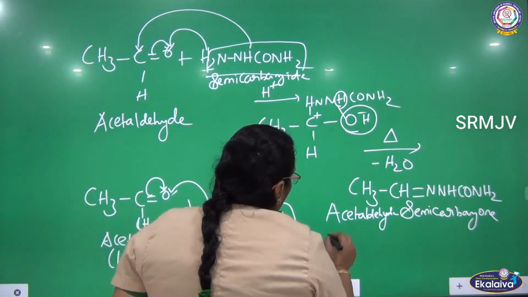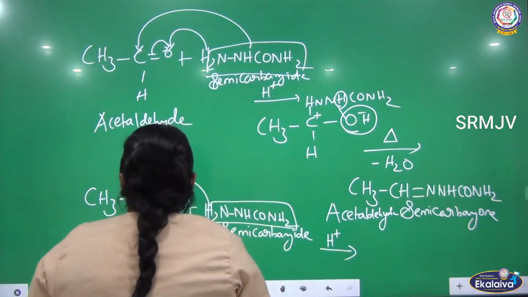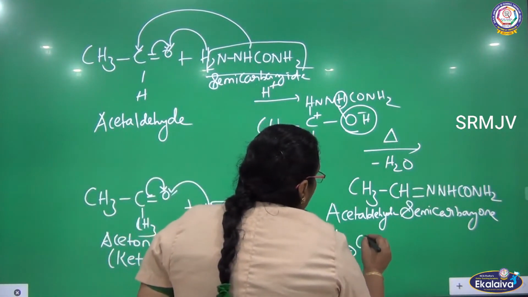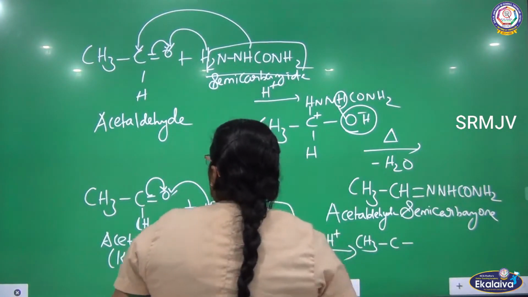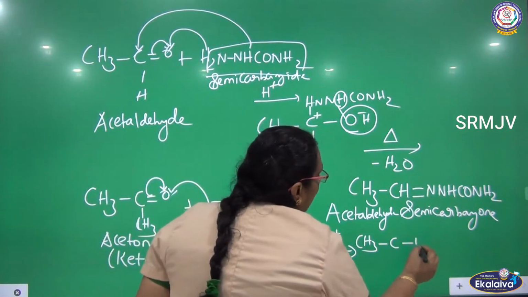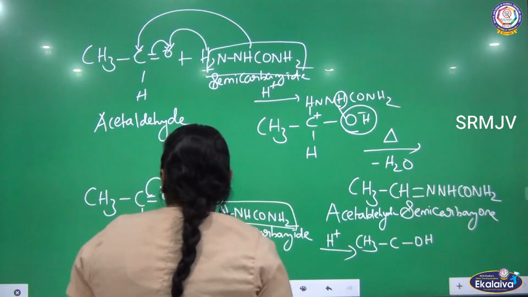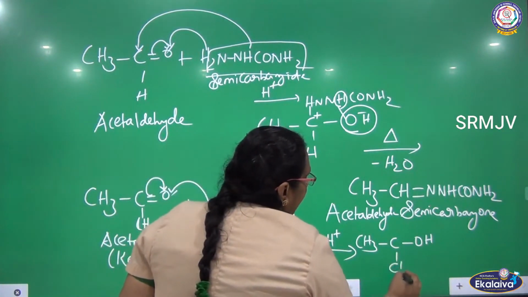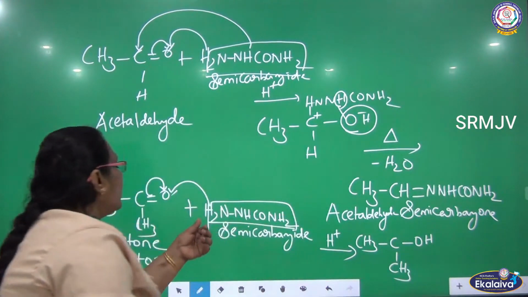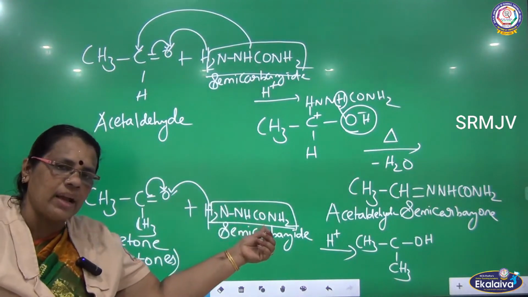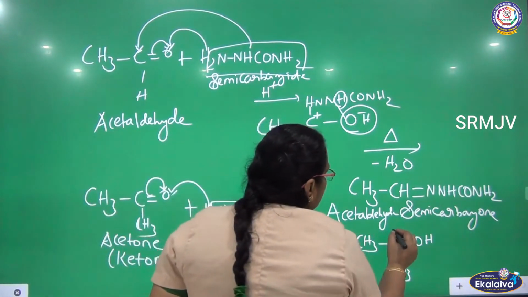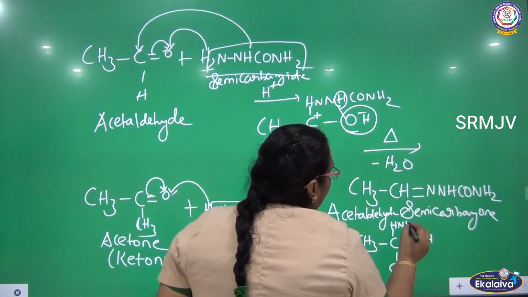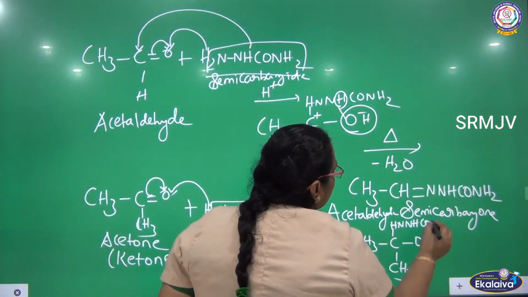Okay, let me see the reaction now. So these two are combining in the presence of a catalyst. So what is the compound we are getting here? CH3, carbon, and the double bond will become a single bond now. On oxygen, one more hydrogen is added here. Towards the other side, there is CH3. After the removal of hydrogen from semicarbazide, the remaining species is HNNHCONH2.